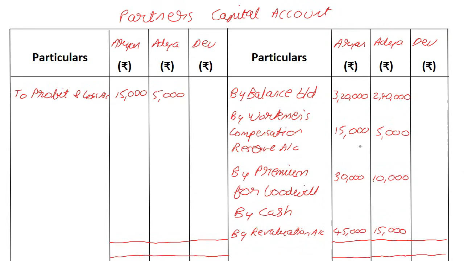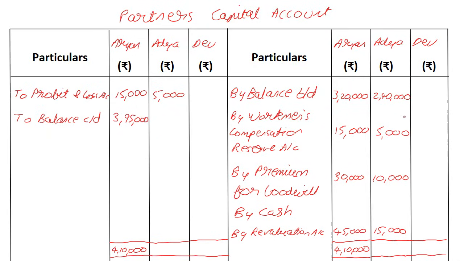Now, we have 3,20,000 plus 15 plus 30 plus 45. So 45 plus 45 is 90. 3,20,000 plus 90, I think, gives us 4,10,000, which I'm writing on both the sides. 4,10,000. And then we subtract this. In the case of Dev, this is going to be to balance carried down. It's the closing balance. Opening balance is brought down, closing balance is carried down. Anyway, 4,10,000 minus 15,000 gives me 3,95,000.